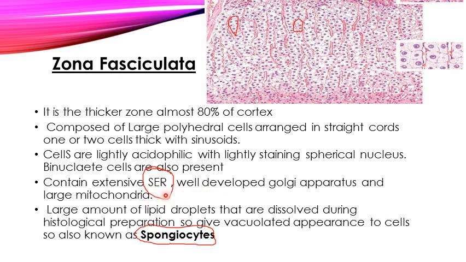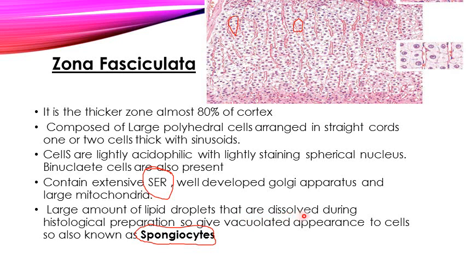Here again there is extensive smooth endoplasmic reticulum with a very well developed Golgi apparatus and mitochondria with tubular cristae. As you have seen, this smooth endoplasmic reticulum is very important, because these are steroid secreting cells which produce the steroid hormones, the glucocorticoids. So this smooth endoplasmic reticulum is very important.